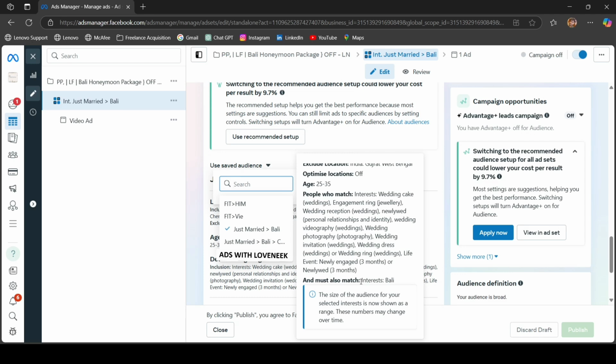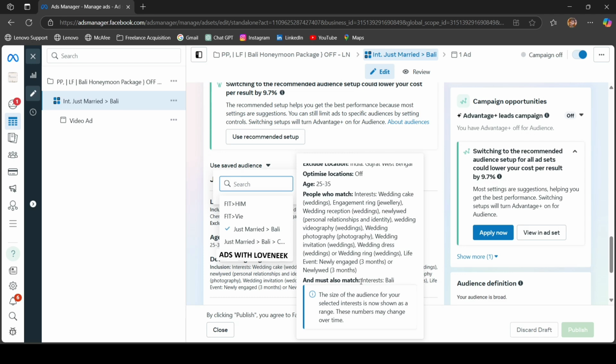So these people are my target audience, right? Which is good enough. But if I narrow down this whole pool of audience with a single interest, which is Bali, as I'm marketing a Bali honeymoon package, what it does is it targets people who are looking for a honeymoon package and are interested in the Bali location, Bali as a location.